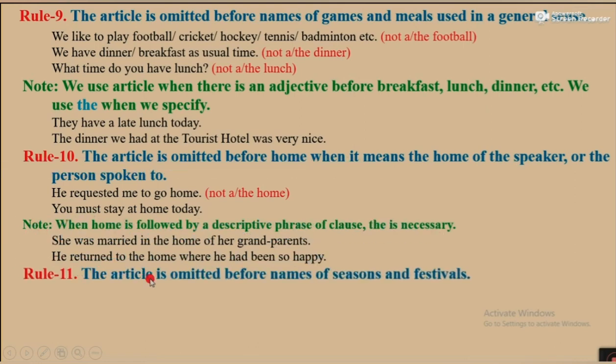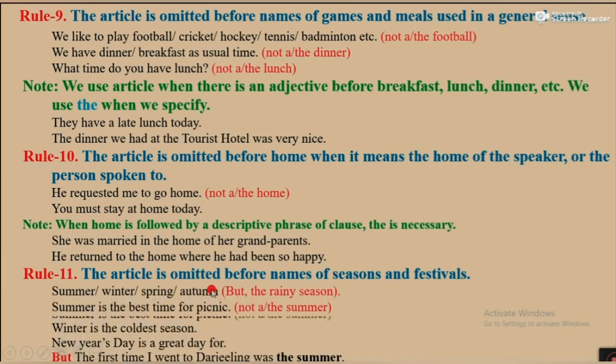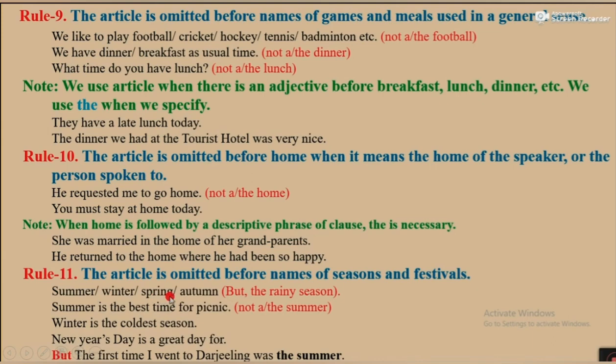Rule number 11. The article is omitted before names of seasons and festivals. For example, summer, winter, spring, autumn. But we use the before rainy season. Summer is the best time for picnic, not the summer. Winter is the coldest season, not the winter.